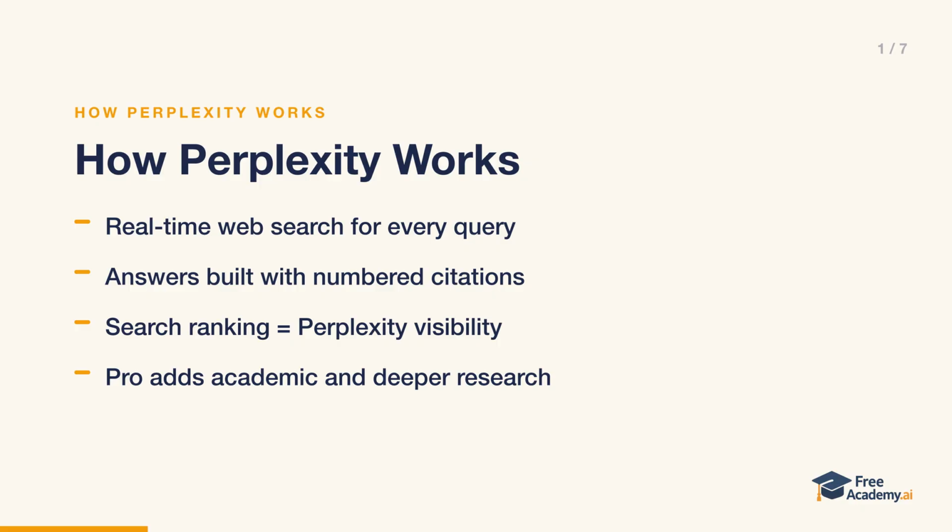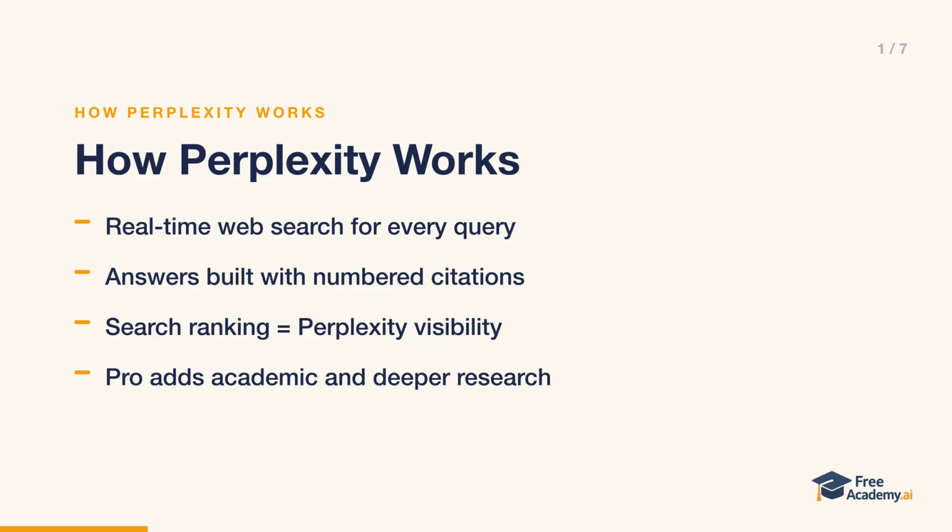Perplexity represents the new generation of AI-native search engines, and it works differently from ChatGPT and Claude. Instead of answering from training data, Perplexity searches the web for every single query. Here is the flow. A user asks a question, Perplexity formulates search queries, the web search returns results, pages are analyzed, and information is extracted, and then a response is generated with numbered citations linked to the original sources.